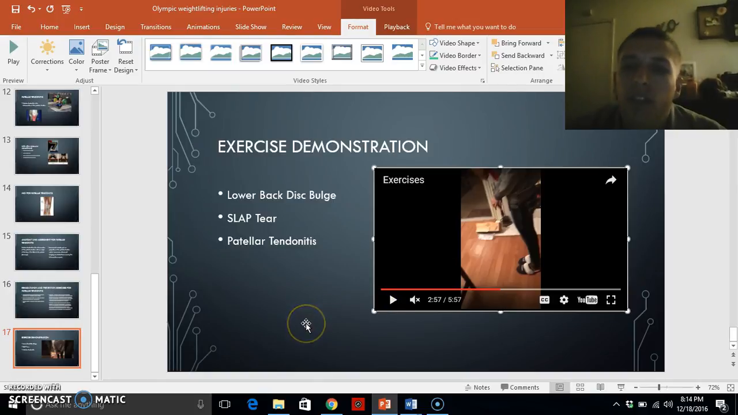So yeah, follow the repetitions and stuff here, and you will be preventing any sort of injuries. Olympic weightlifting can be a very smart sport if performed correctly.